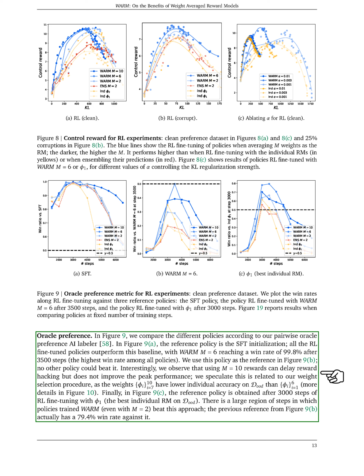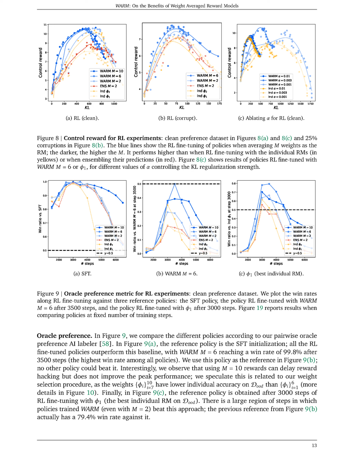All the RL fine-tuned policies outperformed the baseline, with WARM reaching a win rate of 79.4% after 3,500 steps. No other policy could beat it. We also found that using multiple rewards can delay reward hacking but does not improve the peak performance. Finally, there was a large region of steps in which policies trained with WARM beat the best individual model.